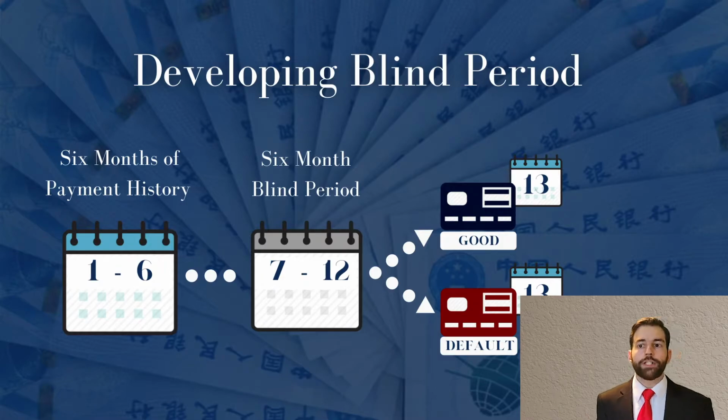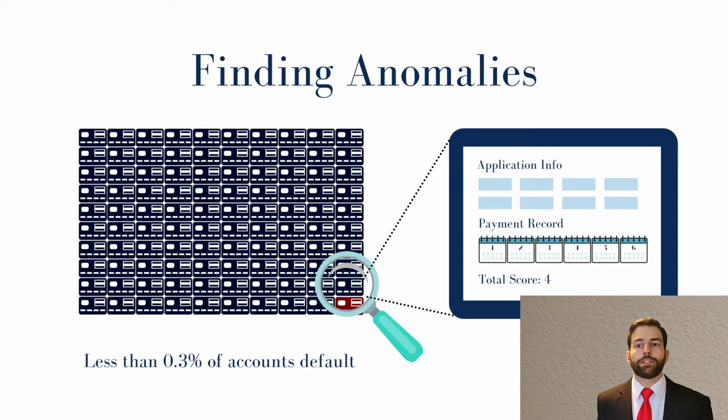Finally, we merged these users with their credit card applications to produce a single table of data where each row represented a single credit card user and each individual column represented a piece of application data, a month's worth of credit card payments, or whether or not a user defaulted. From this table, we were able to derive a user's risk score based on their 6 months of payment records, where the higher the score, the higher the risk.